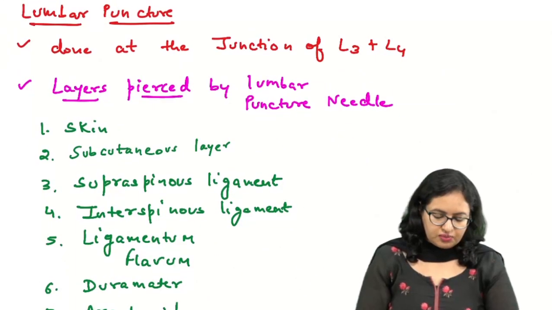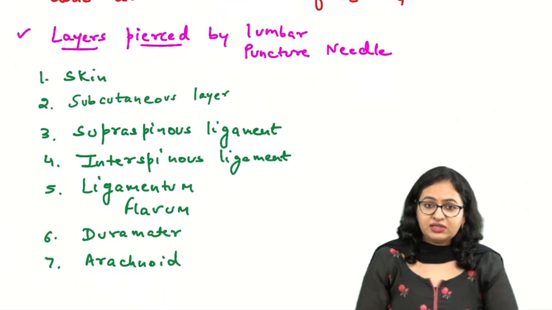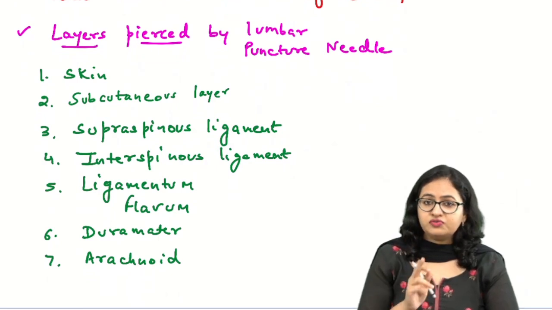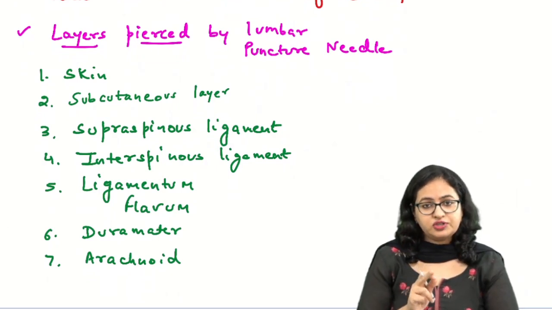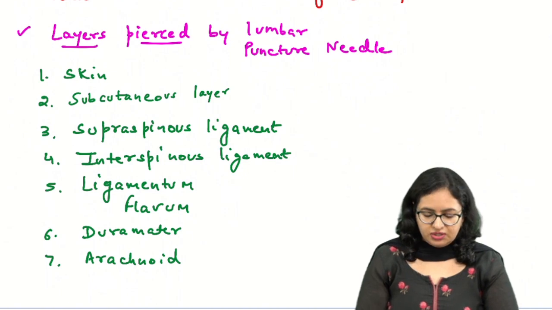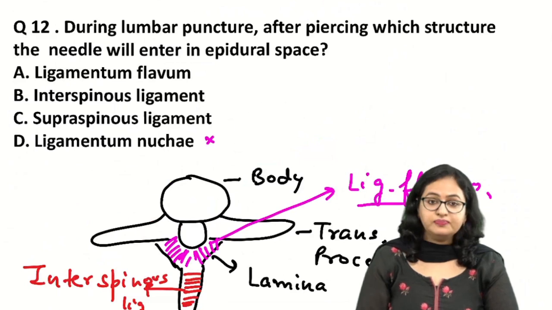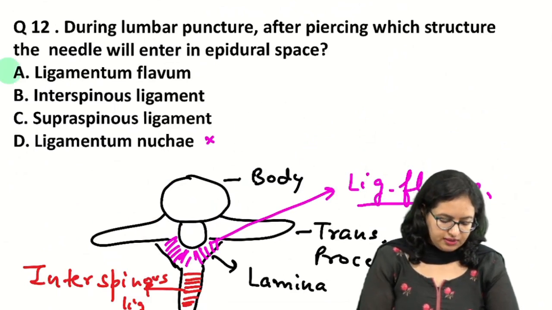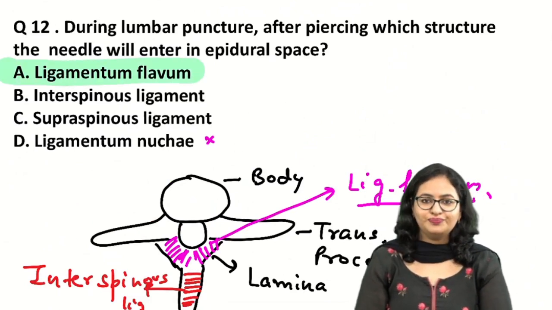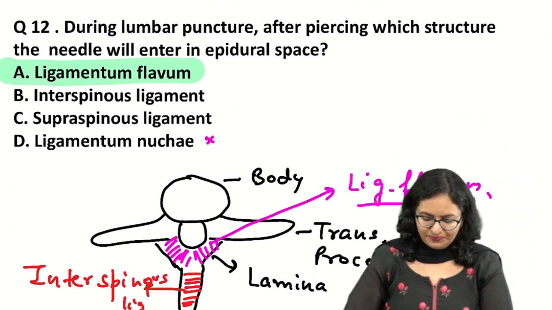So this is about the lumbar puncture, usually done at the junction of L3, L4, and these are all the layers which we have just mentioned, which will be pierced by the lumbar puncture needle. So by this we come to the conclusion that the answer to this question is clearly ligamentum flavum.